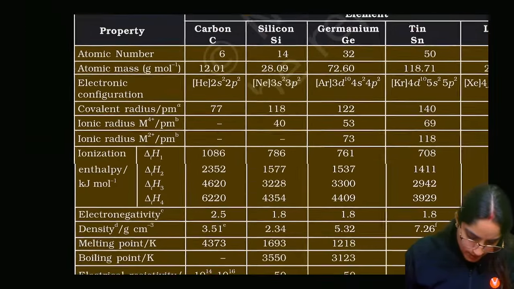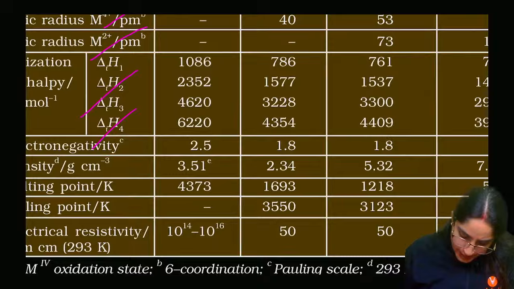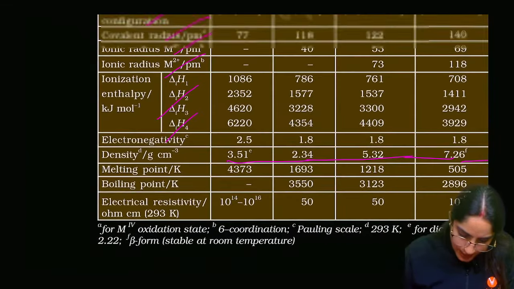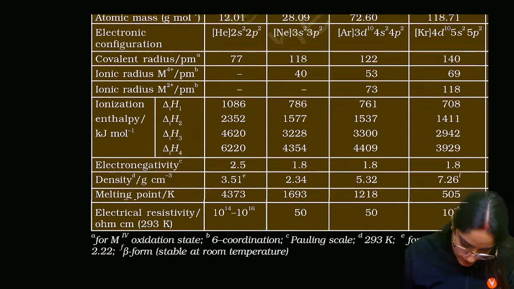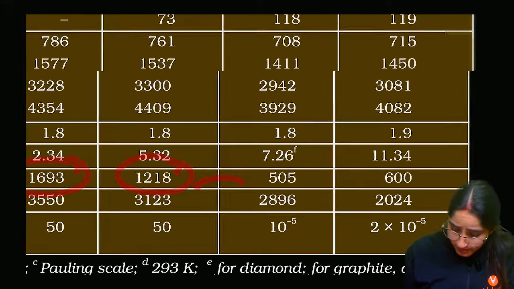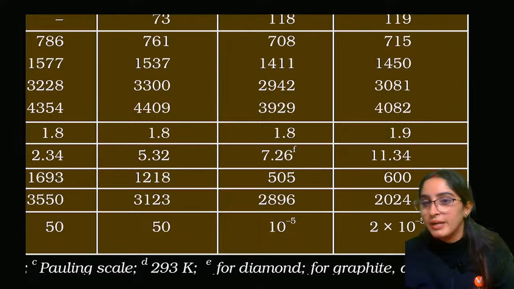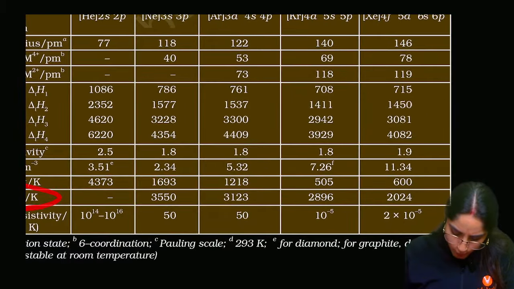So now from this table, what we have discussed: atomic number, mass, atomic radius, ionization enthalpy and electronegativity. Density follows a simple pattern here, it is increasing only. And what about melting point and boiling point? Melting point is decreasing, decreasing, decreasing. Then for lead and tin, it's very low. Lead and tin have the minimum melting point. What about boiling point? The rest of them are decreasing, decreasing, decreasing.